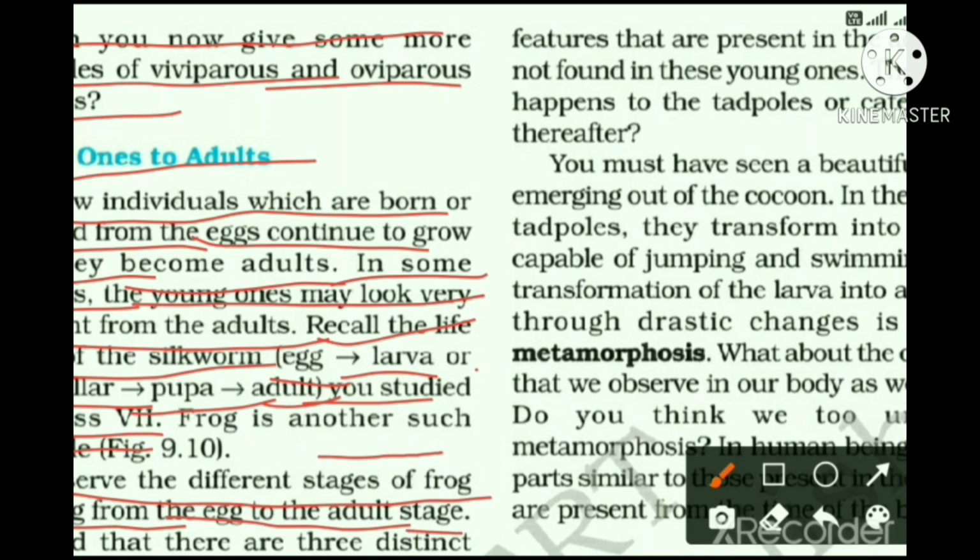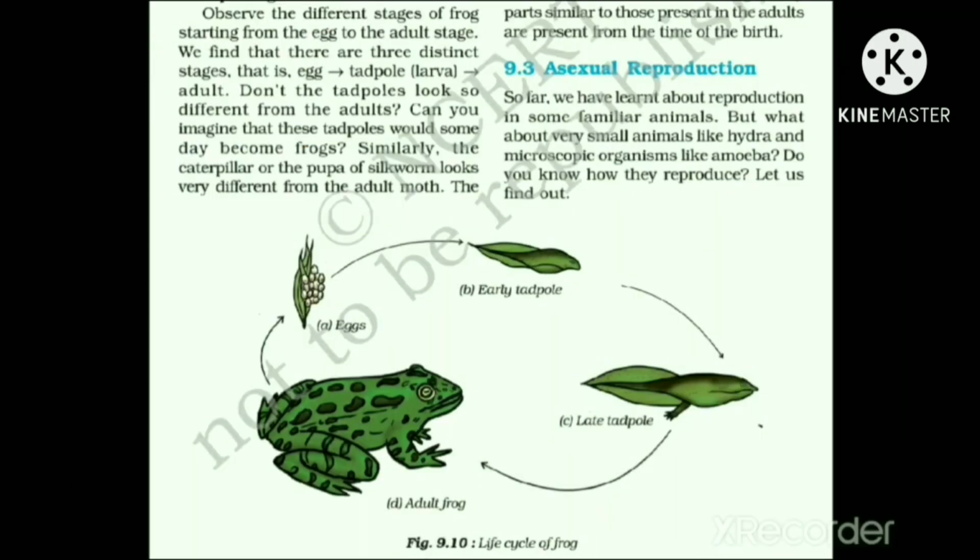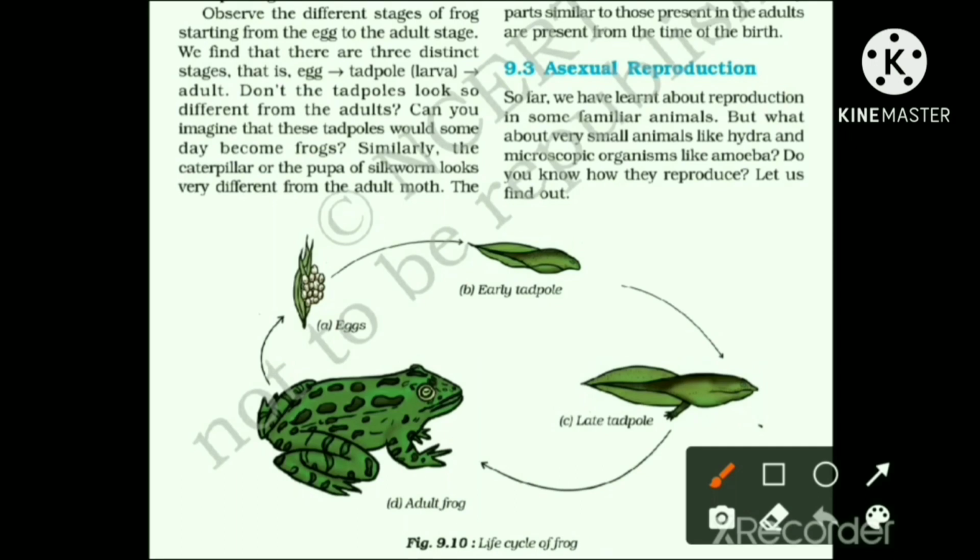Students, I am going to show you the diagram of the life cycle of the frog. You have to watch it carefully from the egg to the adult stage. And we find there are 3 distinct stages, that is egg, tadpole and adult.